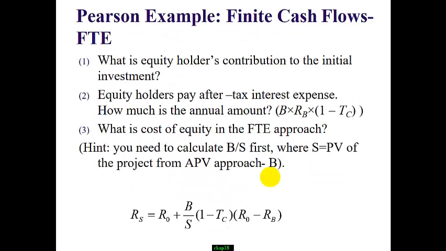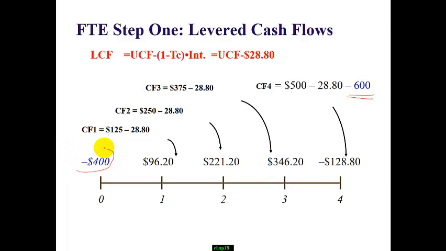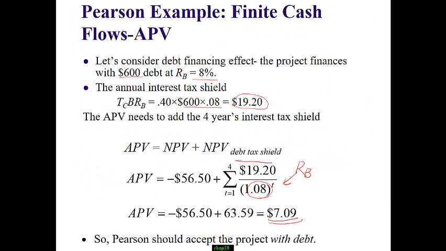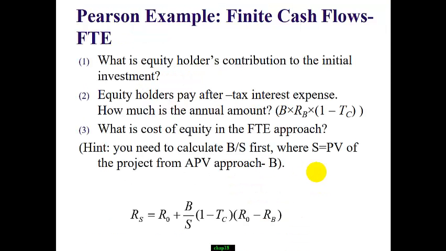So, for example, we know initially the equity holder contributed 400, right? Okay, so that's book value. When we take this investment, remember this investment will bring in $7.9 increase in the firm value. So which means the equity value will increase by $7.